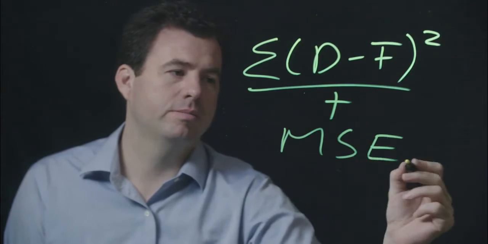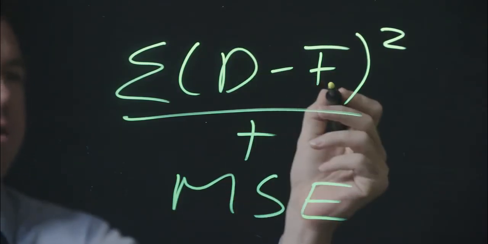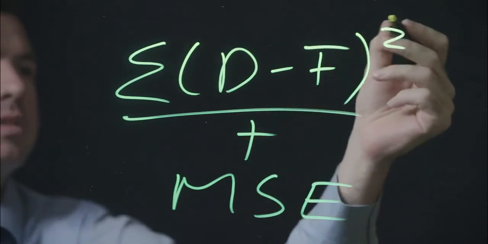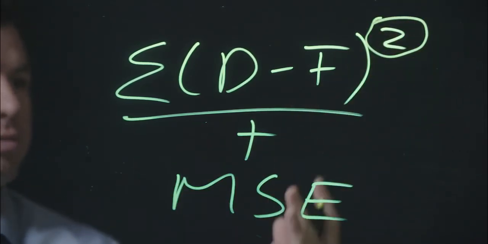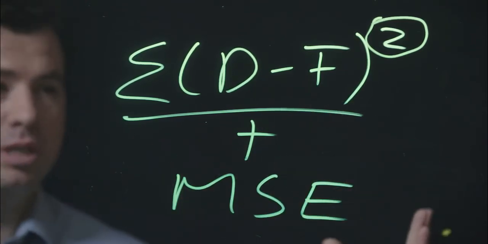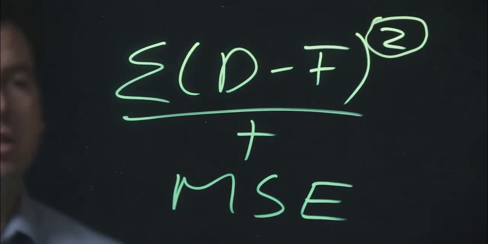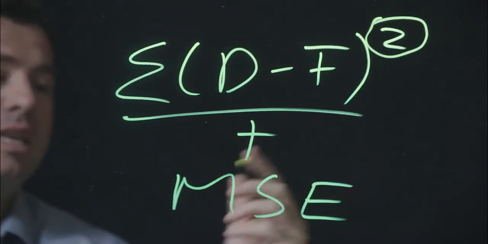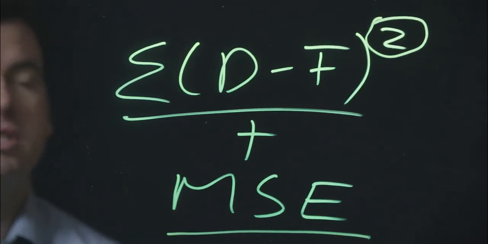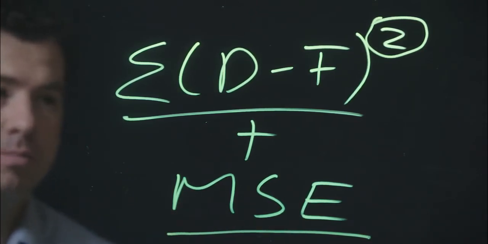Mean squared error. Because we're squaring the error terms, when we have a large error, it becomes much larger because we multiply it by itself. Small errors remain small, but large errors become huge. And those huge errors are going to significantly affect our mean squared error. Therefore, we will be much more sensitive to those large errors.